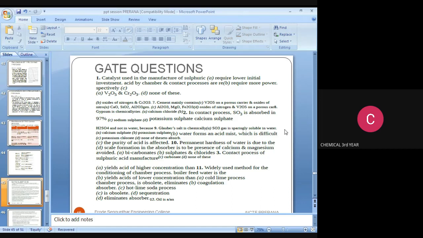The next: the contact process of sulfuric acid manufacture gives higher yields and acid of higher concentration than the chamber process. That is the answer. Next, the widely used method for conditioning boiler feed water is the hot lime soda process.